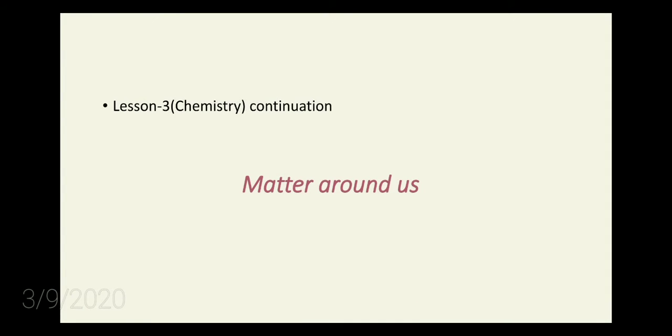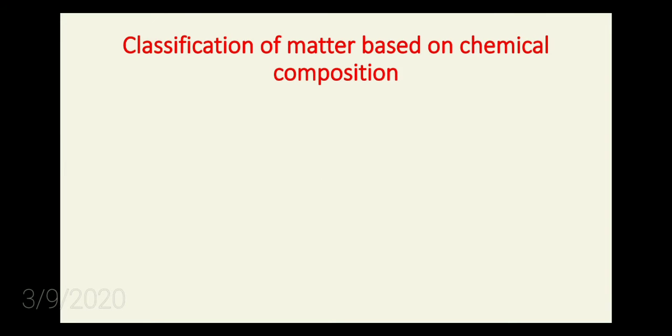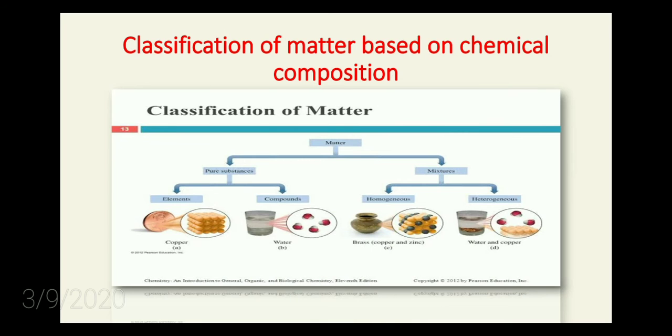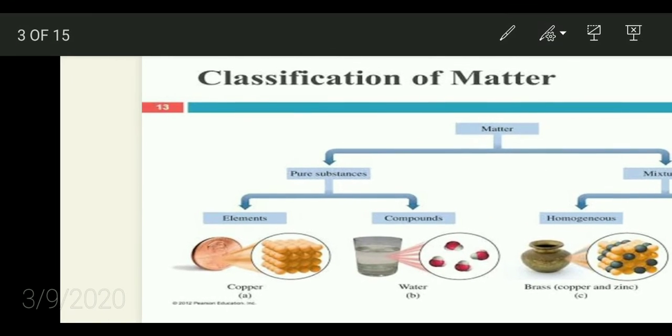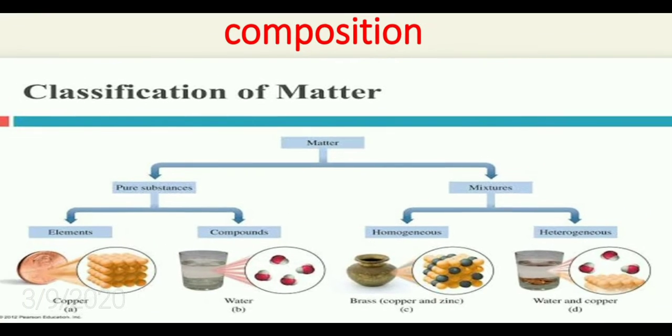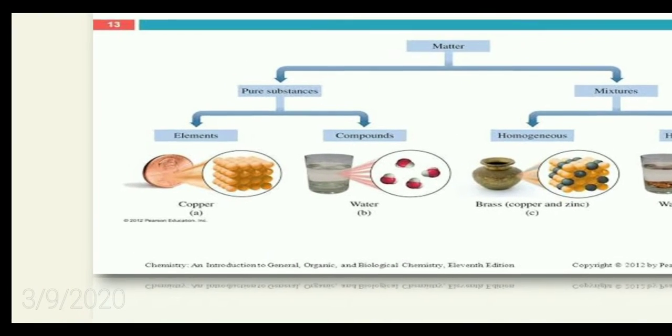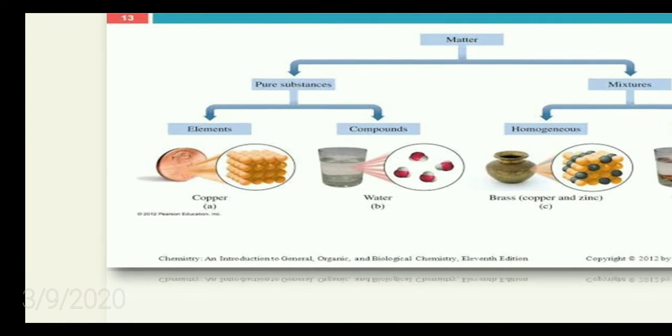So last week we have seen what is matter, what are the constituents of matter, and how it is classified based on its physical properties. Today we are going to see the classification of matter based on its chemical composition. So now let's see it. Based on its chemical composition, matter is classified into pure substance and mixture. Pure substance can be further classified into elements and compounds.